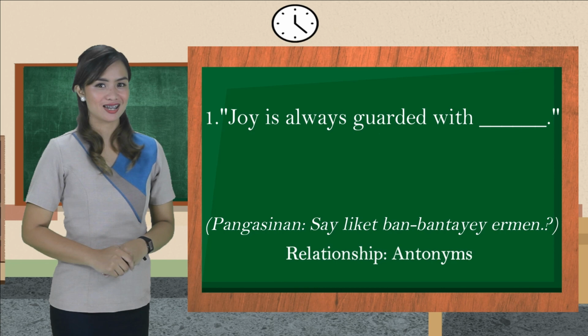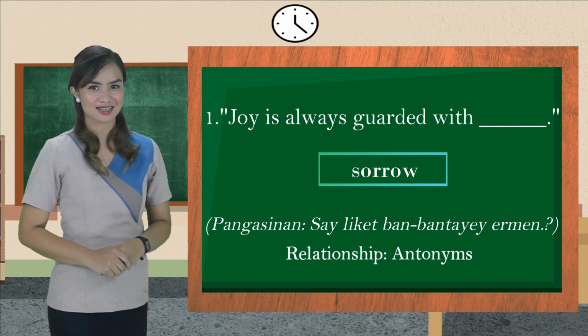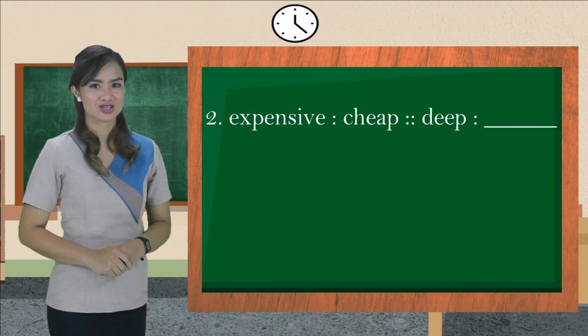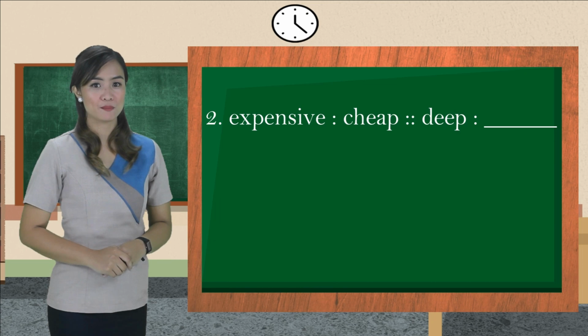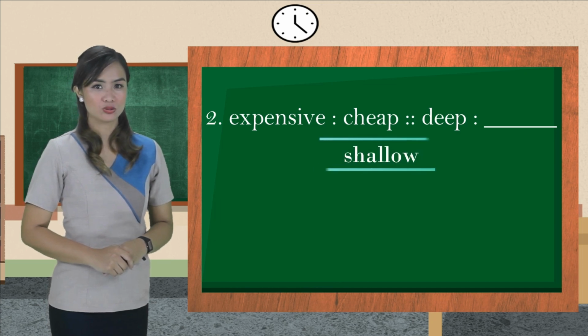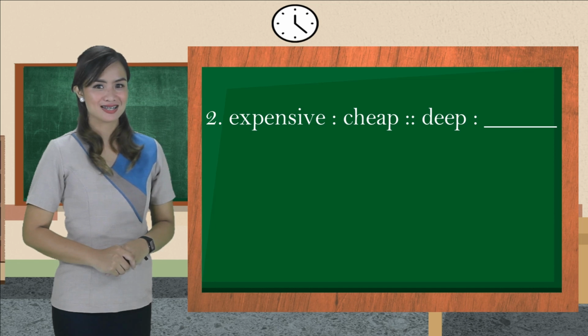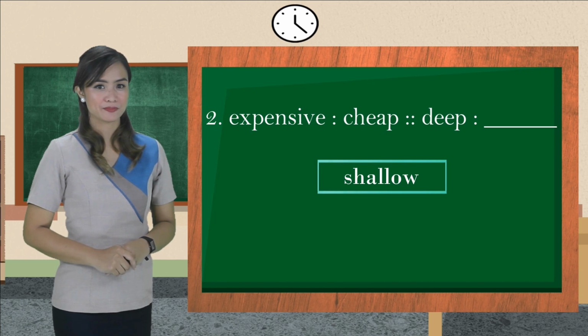The correct answer is sorrow, for this is the opposite of joy that is part of life. You got it right. 2. What is the missing word in this analogy? Expensive is to cheap as deep is to blank. Shallow, high, bottom? The correct answer is shallow, because it's the opposite of deep.